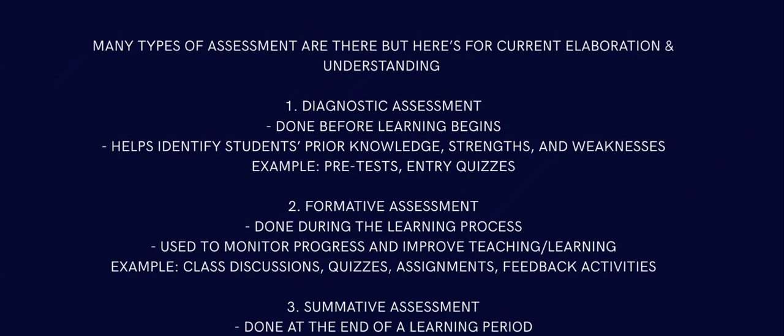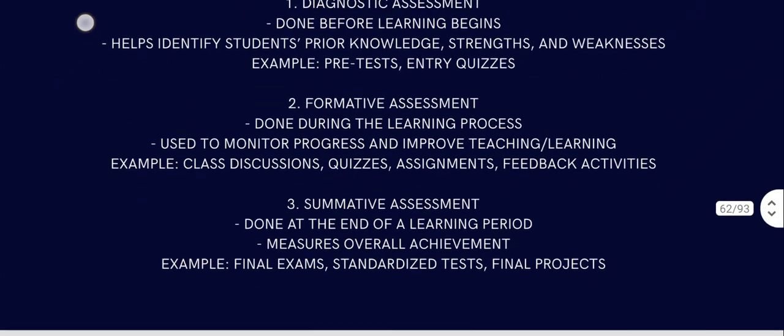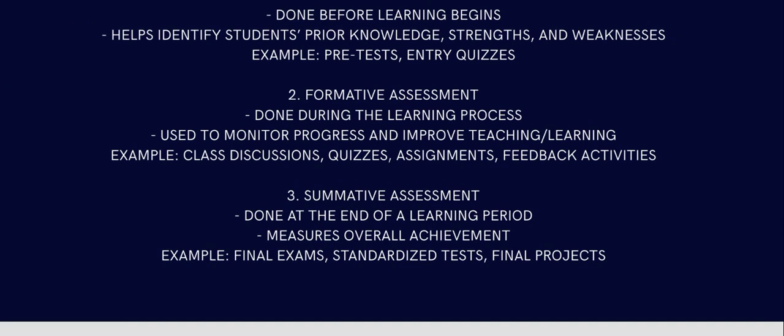To understand that the children are listening well and getting the point, we go to paragraph 1 and ask, what was the name of the father of APJ Abdul Kalam. That sort of thing is assessment while we are in the middle of the class, learning and reciting. Then comes summative assessment, done at the end of the learning period, that is a unit test, measuring overall achievement, what you learned the whole year, such as a unit test, half yearly exam or annual exam.